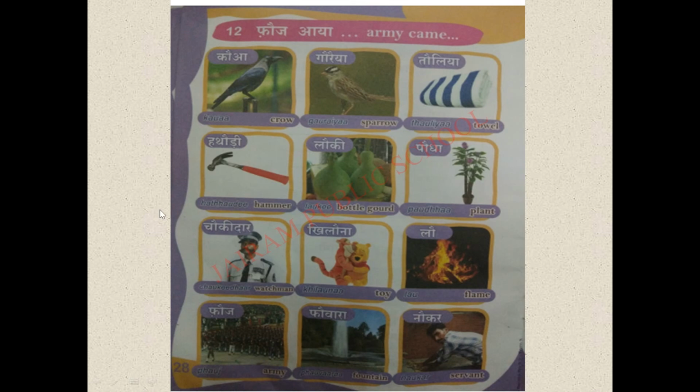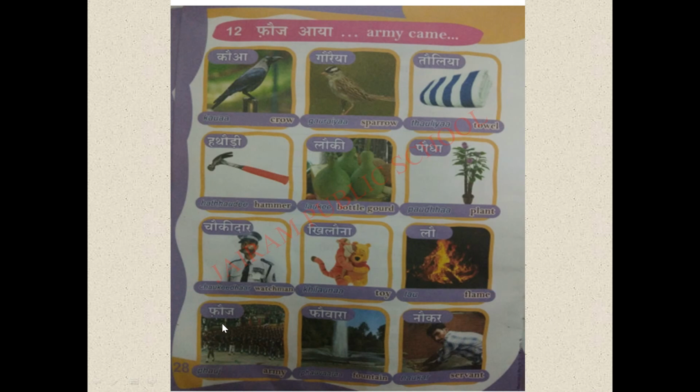Chaugidar. Chaugidar means what? Watchman. Next is Kilauna. Kilauna. Toy. The next word is Lau. Lau means what? Flame. This matra is with the letter La, so it becomes Lau. It means what? Flame.